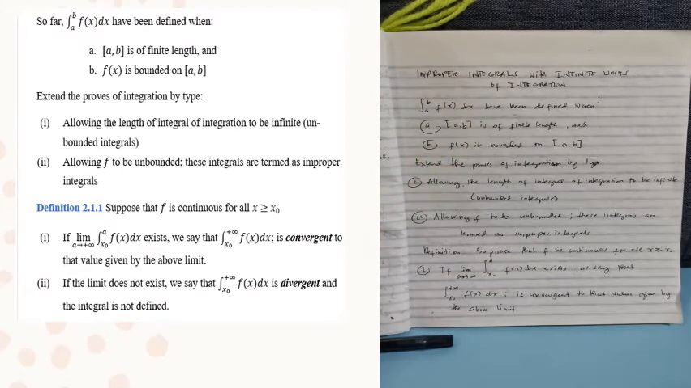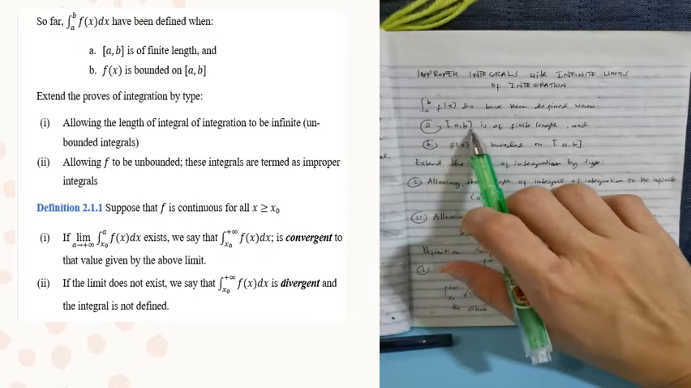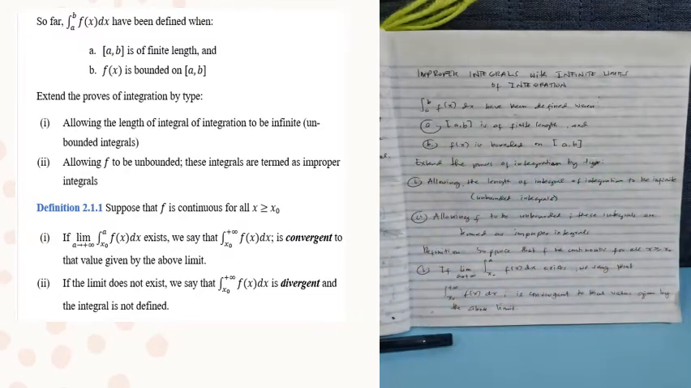Have been defined when, okay, so here the interval or closed interval a, b is of finite length, di ba? Kasi closed interval, ibig sabihin fixed. Alam natin na real number yan or constant siya. And then, f of x is bounded on the closed interval a, b. So, we extend the notion of integration by two types. Allowing the length of the interval of integration to be infinite, unbounded intervals.